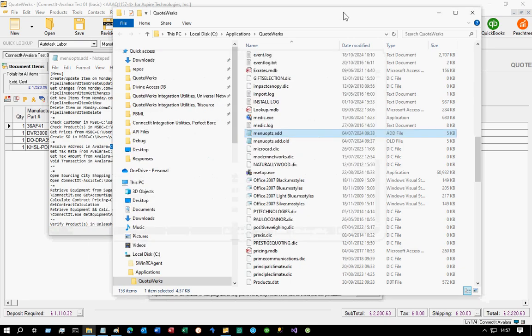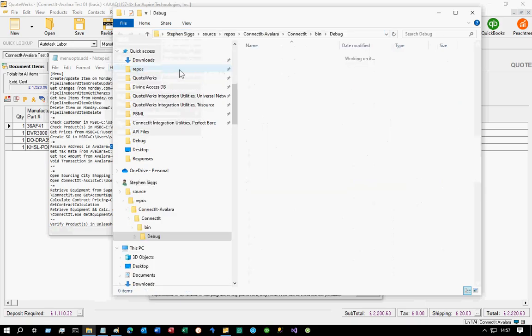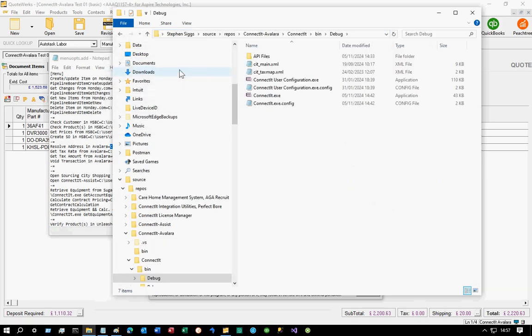I'm then going to go back to my Windows file dialog, and I'm going to paste this in and hit return. From here, the configuration files are these CIT underscore files, CIT_main.xml and CIT_taxmap.xml.